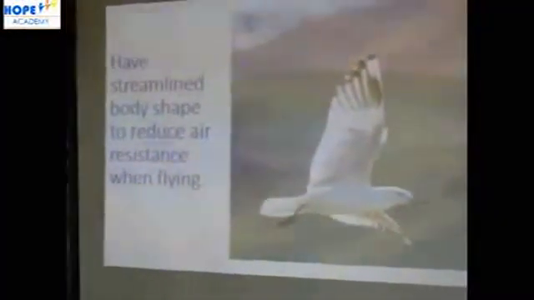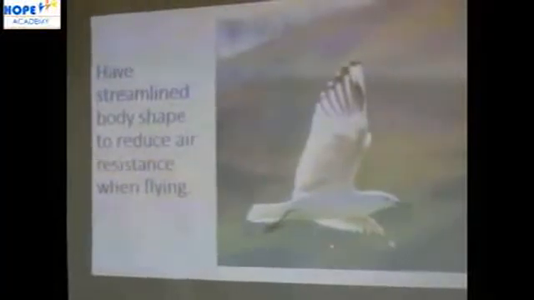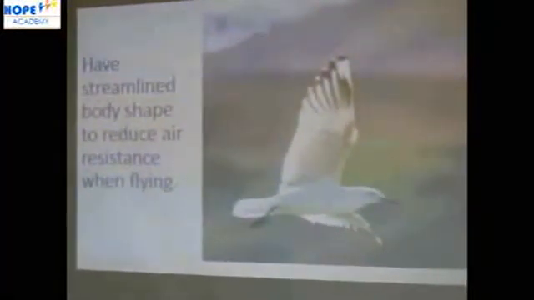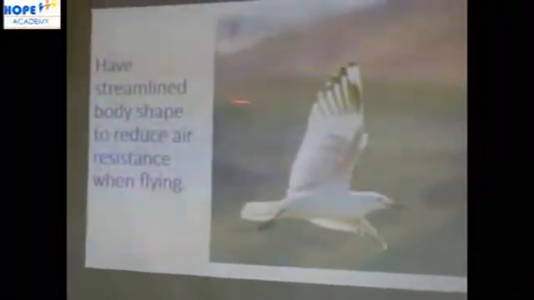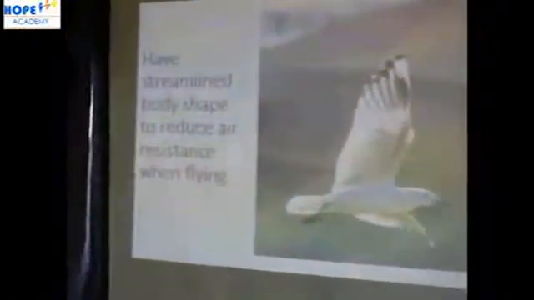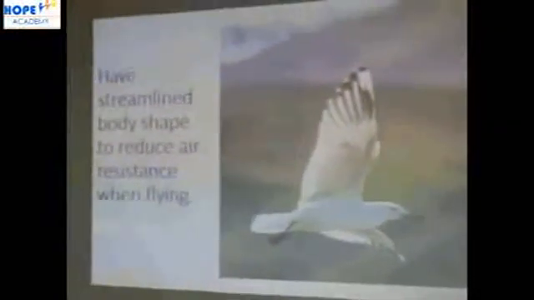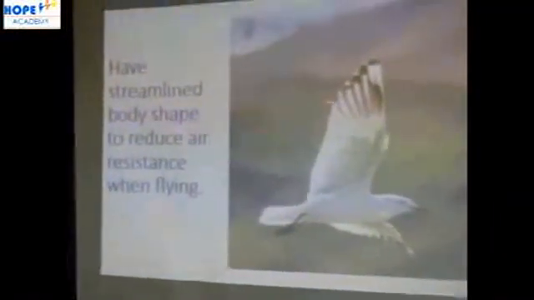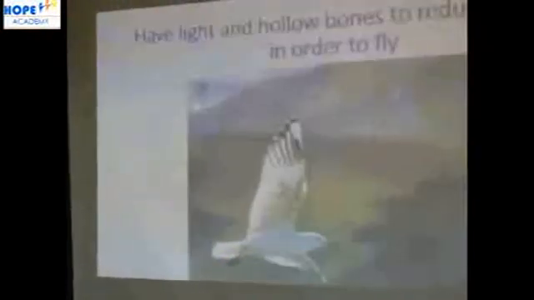But you, when strong air is blowing, you can't fly in it. You can't even move in it. It will push you back. But birds have a specialized body. We call it a streamlined body that helps them to fly. So this is one of their special features or adaptations.